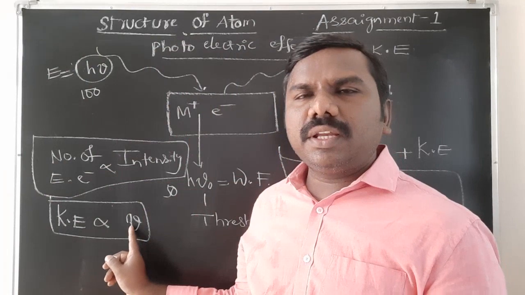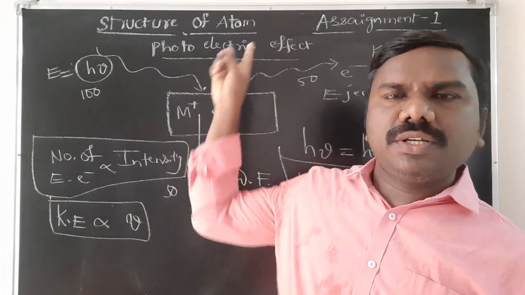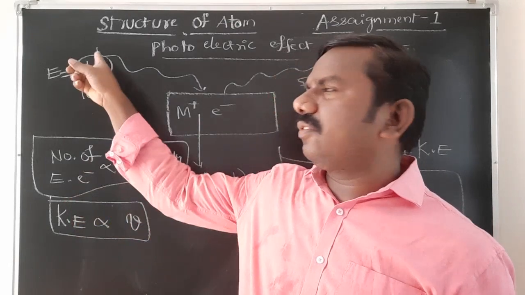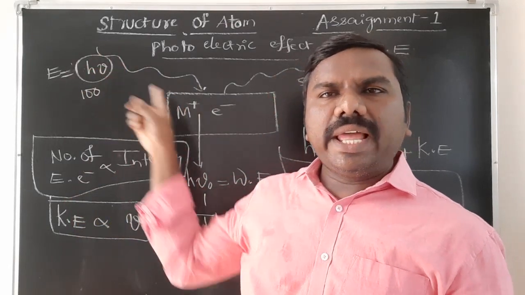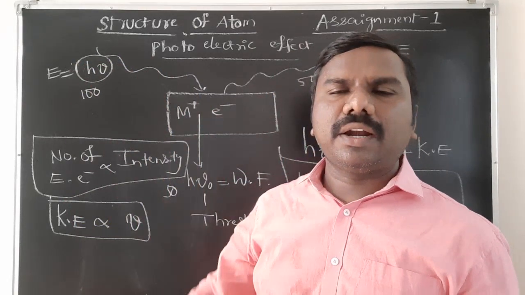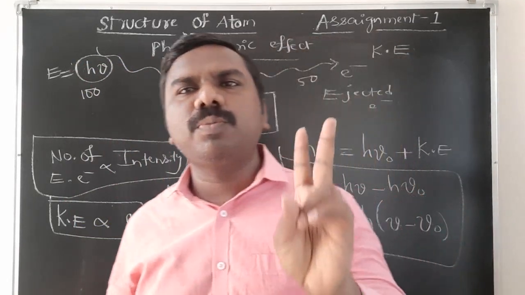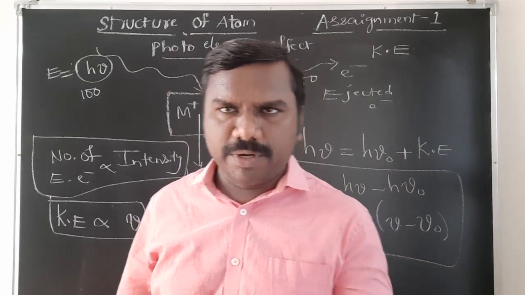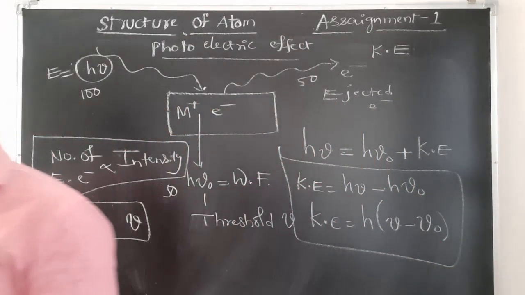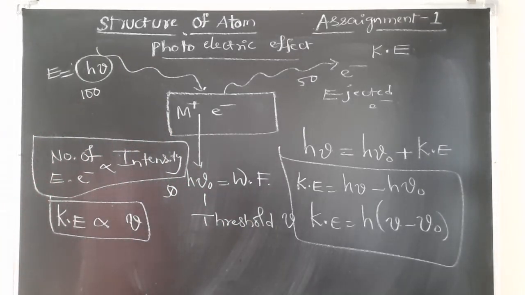If frequency increases, the kinetic energy of the ejected electron also increases. And if the intensity of the incident light increases, the number of ejected electrons also increases. These two points are very, very important. This is about the photoelectric effect. Next, students, after that, spectrum.